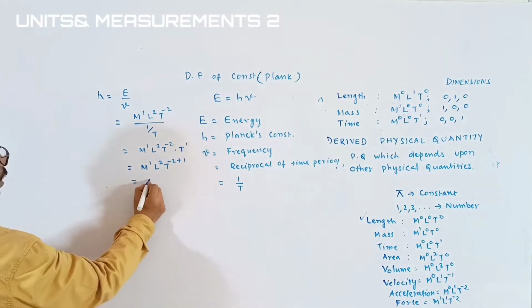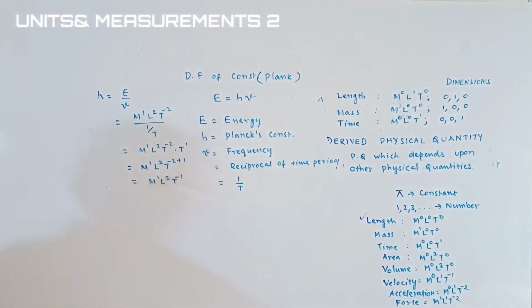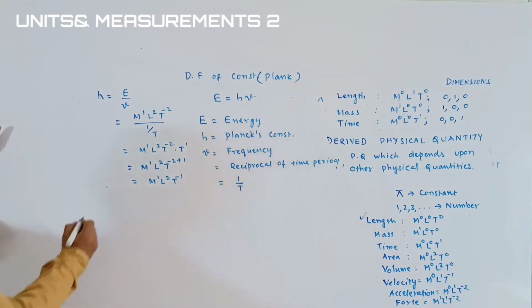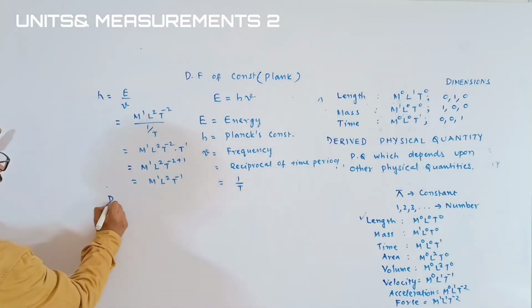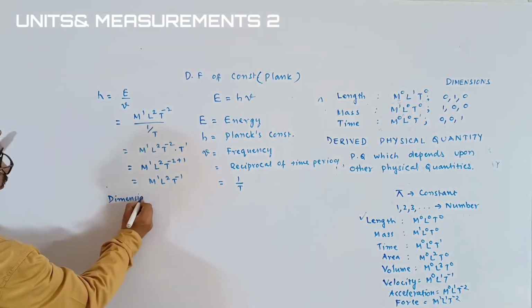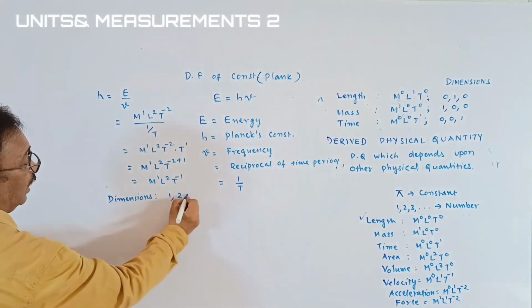And finally we can write it as M1, L2, T inverse. Say students, M1, L2, T inverse. Then the dimensions are 1, 2, minus 1.